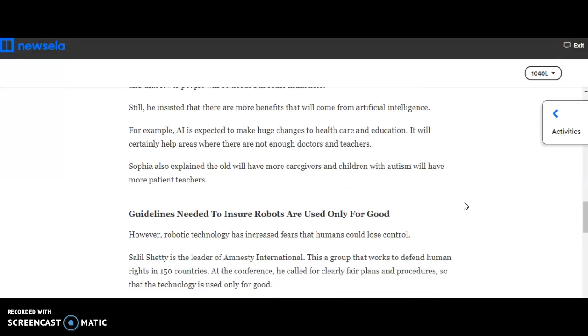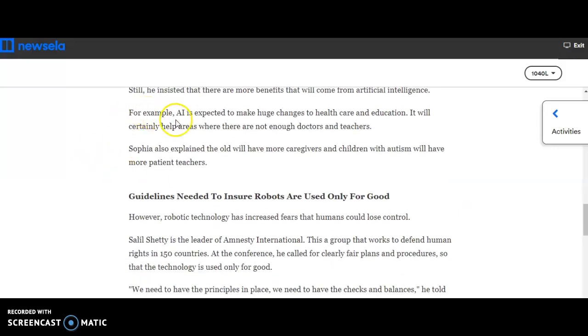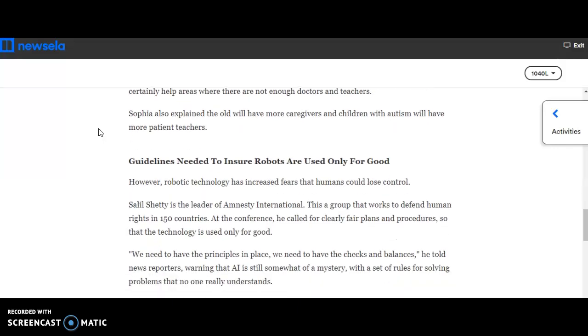Still, he insisted that there are more benefits that will come from artificial intelligence. For example, AI is expected to make huge changes to healthcare and education. It will certainly help areas where there are not enough doctors and teachers. Sophia also explained the old will have more caregivers and children with autism will have more patient teachers.